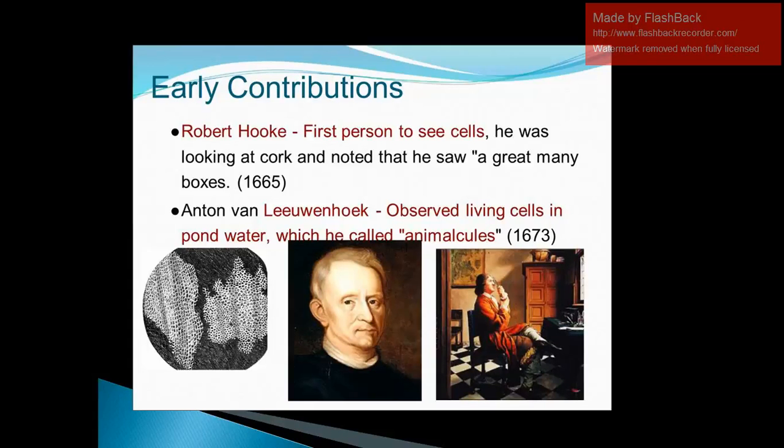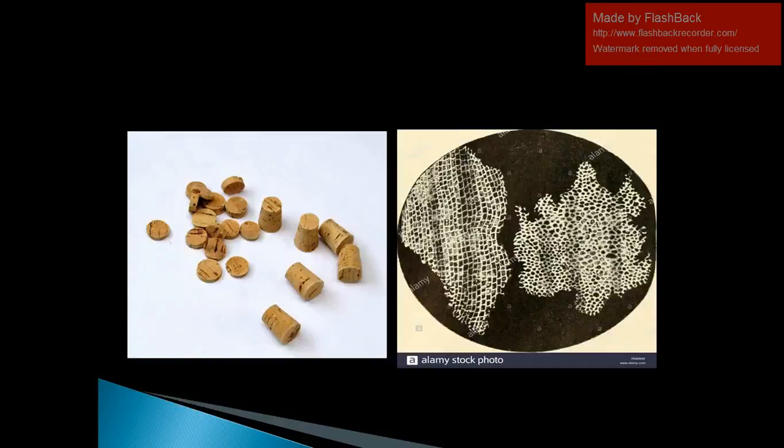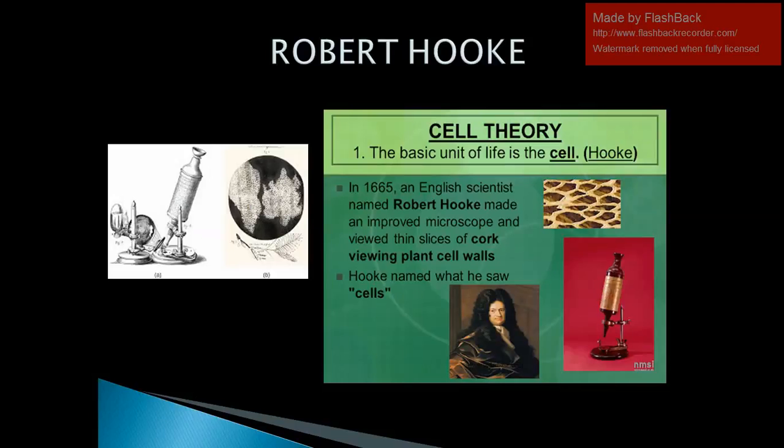How did he do that? Hooke examined a thin slice of cork under his microscope and observed many tiny box-like compartments piled up together. This reminded him of the rooms or cells of monks in a monastery, and so he named them cells. And this is how the cell was discovered by the famous scientist Robert Hooke.